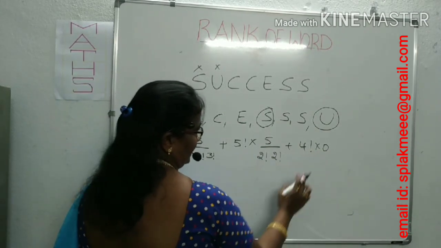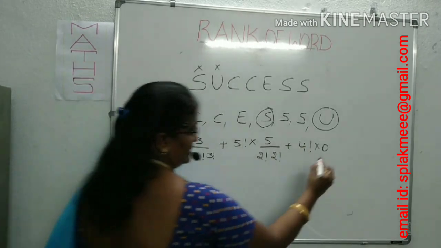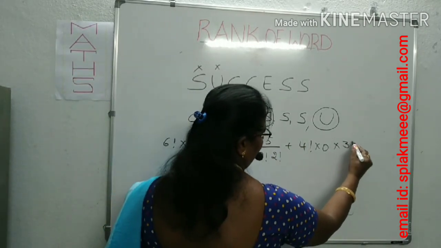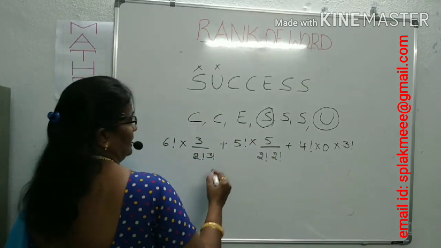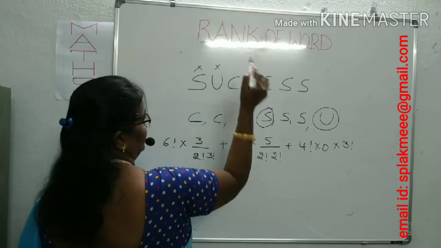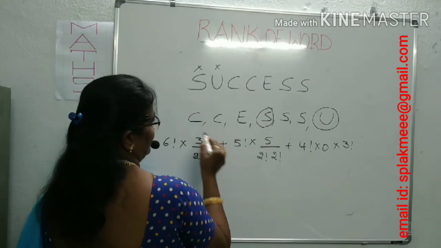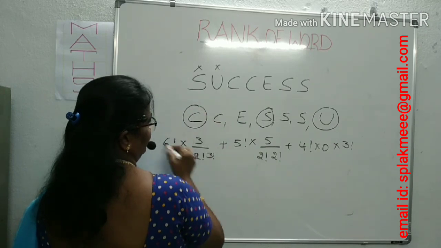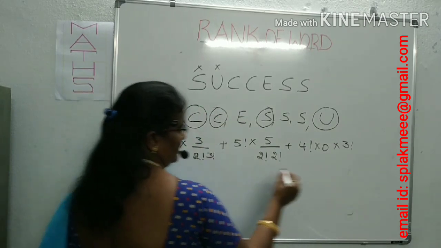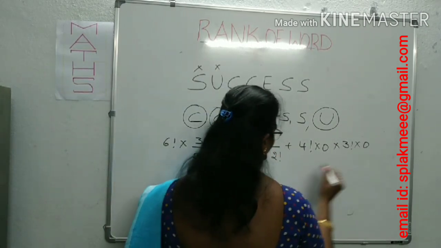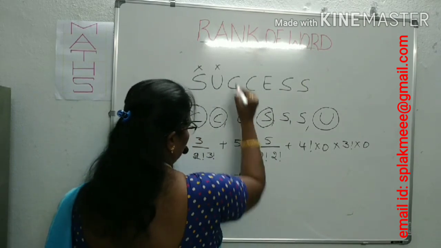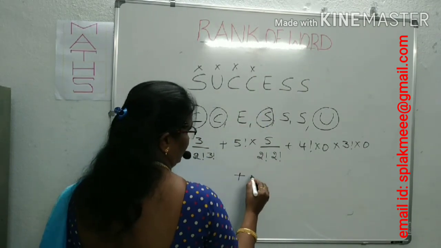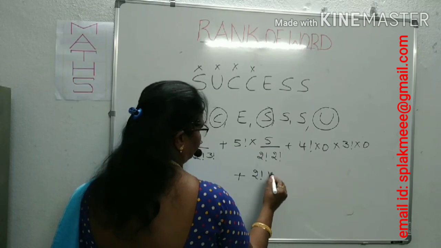We can write by 2 factorial actually, but 0 is there, no need to write. Plus 3 factorial into. Next, after one U and C, one C closed, one more C. For this also, no letter, 0, plus these 2 C's are over, plus 2 factorial into.